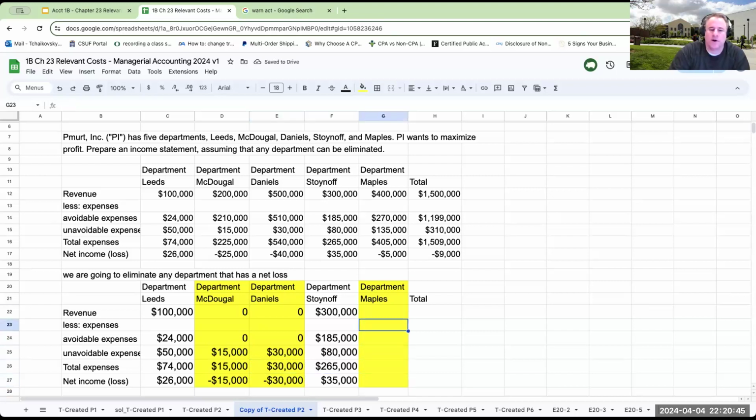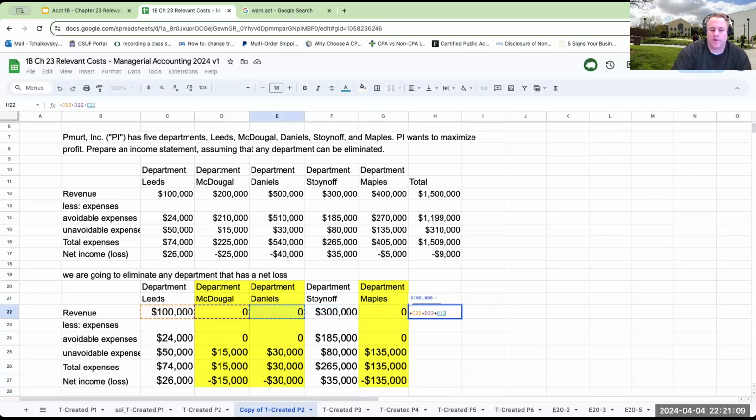Let's take a look at Department Maples. My revenue is going to go to zero. My avoidable expenses will go to zero because I'm able to avoid those costs if I close the business. But my unavoidable expenses, I cannot get rid of. So over here, I now have a loss of 135,000.